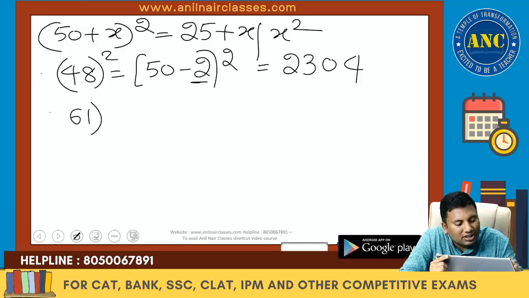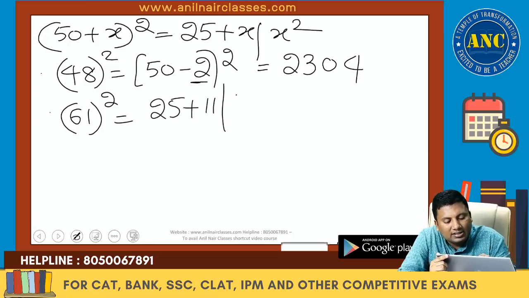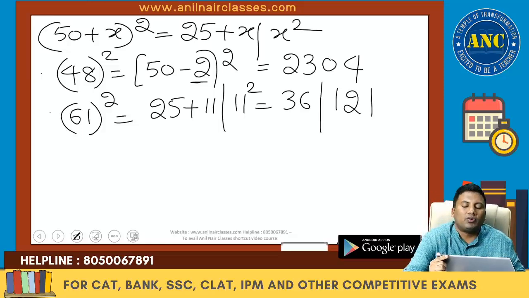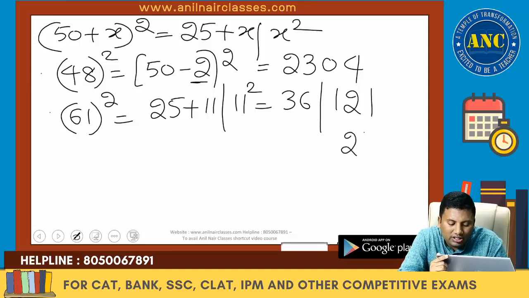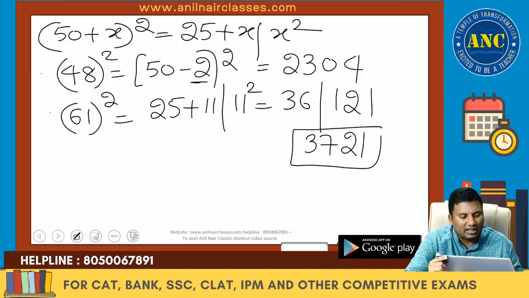Suppose it is 61 square. 61 is 11 more than 50. 25 plus 11 slash 11 square, which is 36. 11 square is 121. Only the last 2 digits are to be written: 21. 1 carried. 36 plus 1 is 37. The answer is 3721.